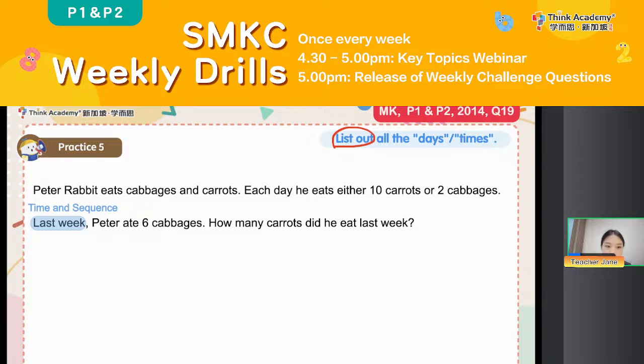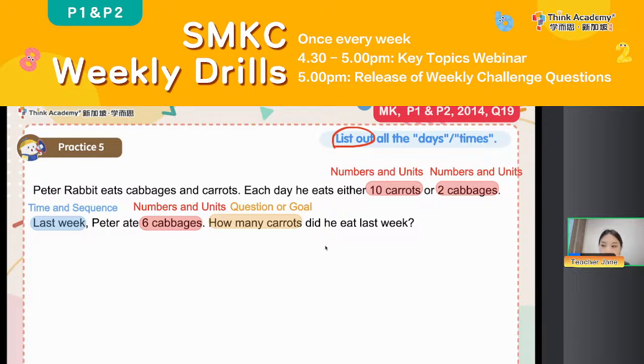Peter Rabbit eats cabbage and carrots. And each day he eats either 10 carrots or 2 cabbages. So you see, last week, Peter ate 6 cabbages. Then how many carrots did he eat last week? After we underline the keyword, we can do the question, right? So everyone, this time, let's try it together.